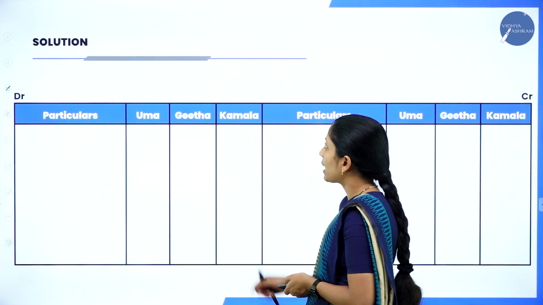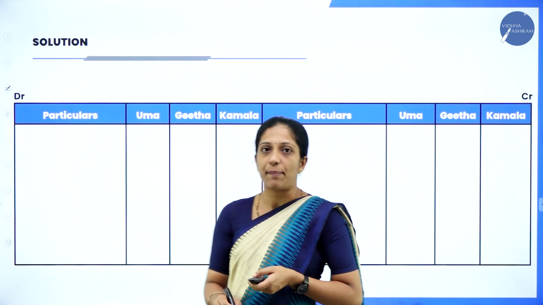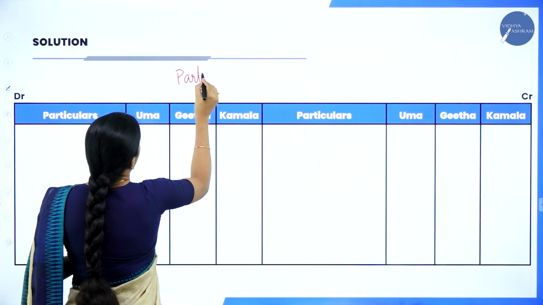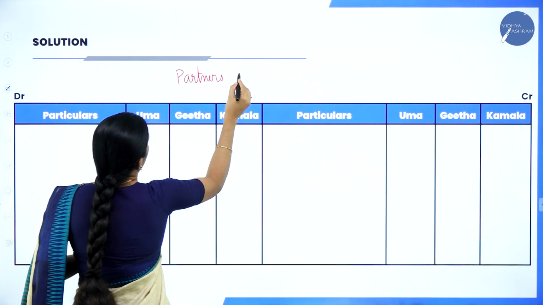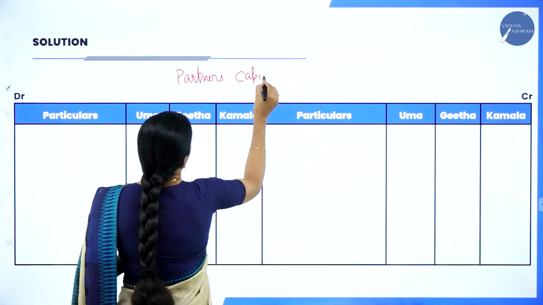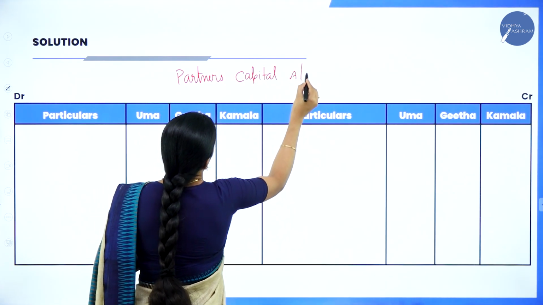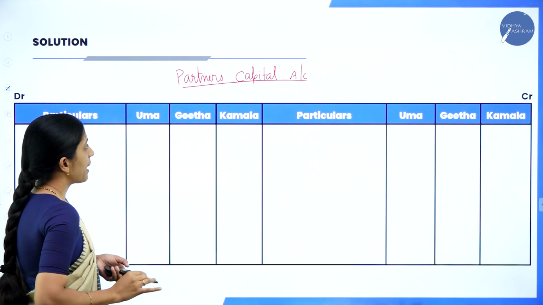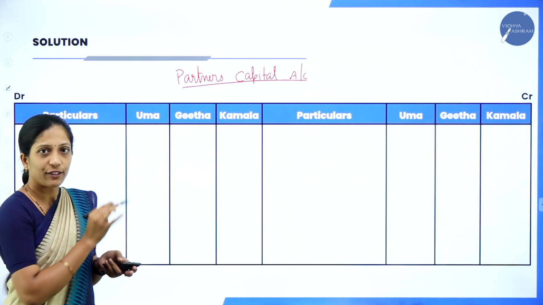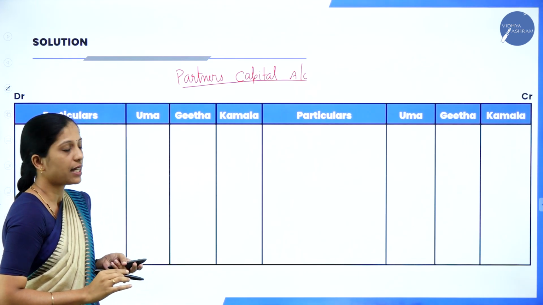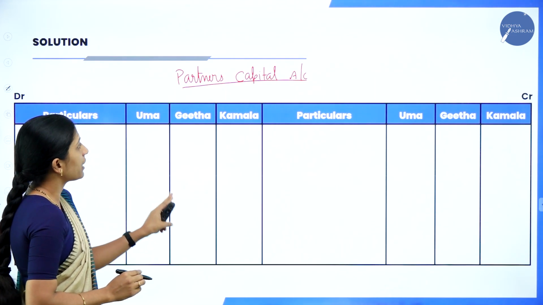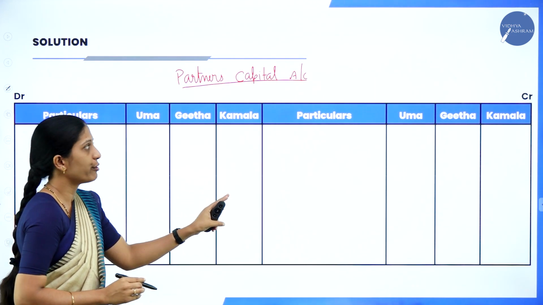Next, coming to your next account, that is the partners' capital account. So, I'll write the heading: partners' capital account. How do you begin your partners' capital account? This will be the format. You will have the debit as well as the credit side. Under the debit side, particulars and the names of all the partners: Uma, Geeta and the new partner Kamala also.